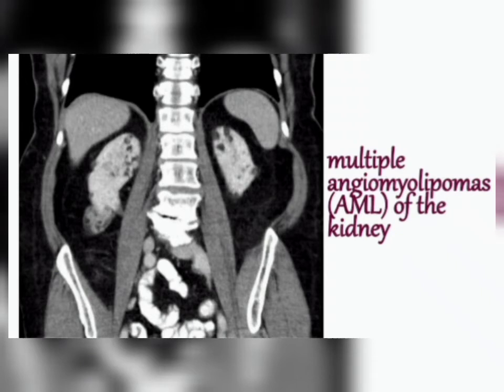So multiple angiomyolipomas are found in the kidney of tuberous sclerosis patients as a part of the AML, acute myeloid leukemia. So these tuberous sclerosis patients sometimes have AML, and as a part of it they develop multiple angiomyolipomas in the kidney.